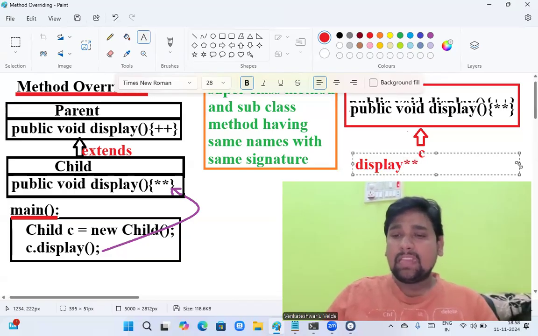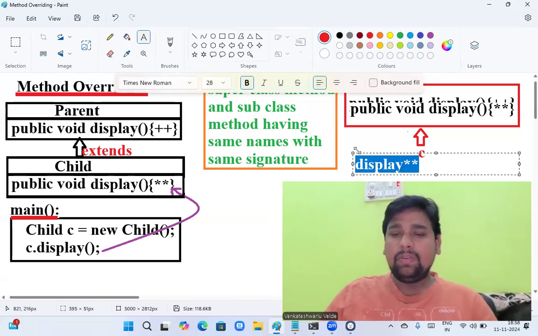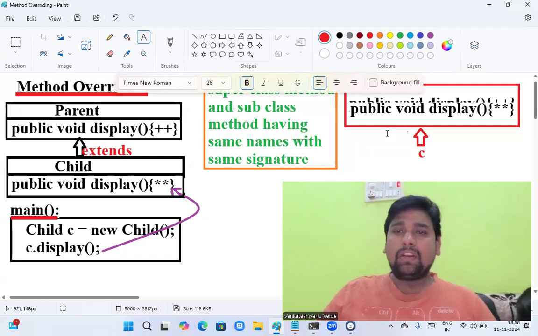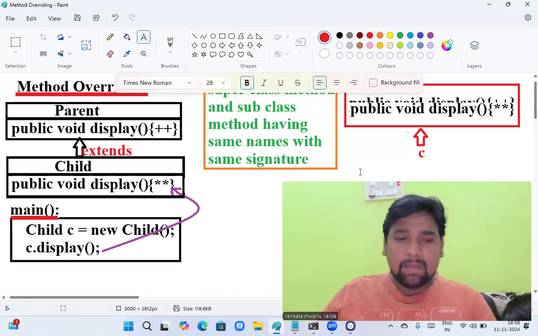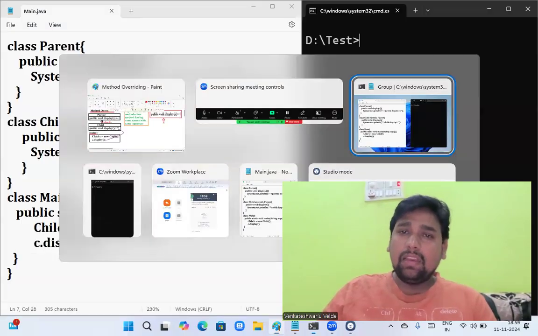Star. That means the child class method will be executed but not super class method. Let's take this example and you will have a clear explanation. Just see here.